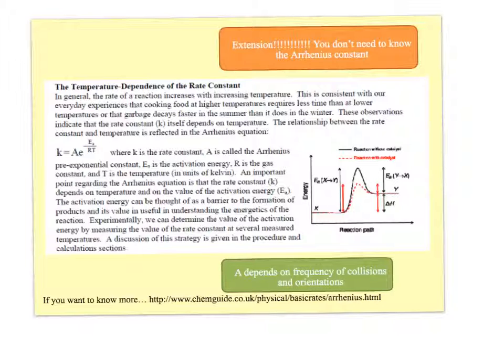What you can do is work out these Arrhenius constants. We'll spend a bit of time on this with those who want to look at it. If you want to know more, here's some Chem Guide material, which is also quite a nice little explanation. I've also posted a couple of things on the Google Classroom. Just out of interest, A depends on the frequency of collisions and their orientations. This is why it's different for each reaction, because it depends on the orientation of how they bump into each other, whether they're going to react or not. So this will be a nice little extension for you.